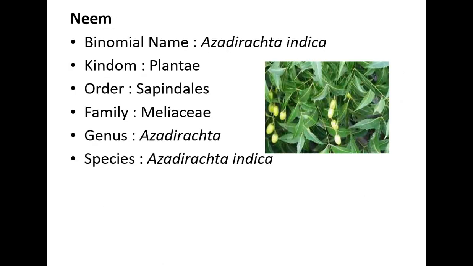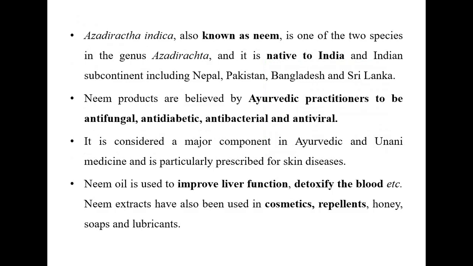Next we can discuss neem. Neem is a well-documented herbal plant. The binomial name of neem is Azadirachta indica. Kingdom Plantae, order Sapindales, family Meliaceae, genus Azadirachta, species Azadirachta indica. Azadirachta indica, also known as neem, is one of the two species of Azadirachta. It is native to India, and it is also spread in and around India: Nepal, Pakistan, Bangladesh and Sri Lanka.